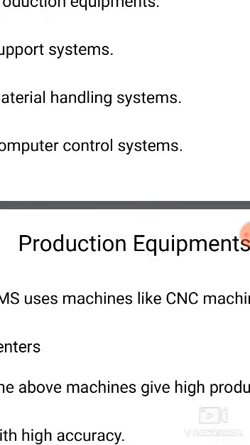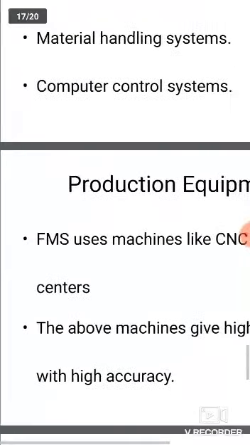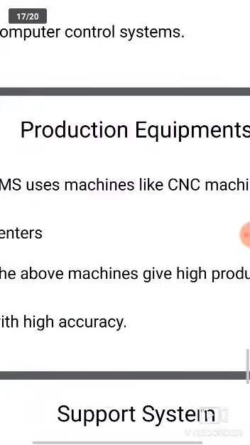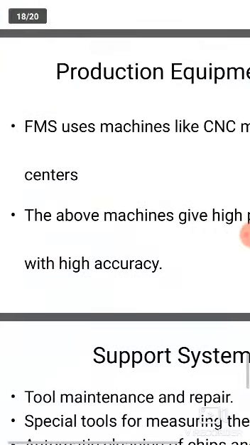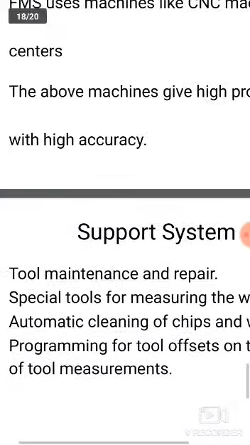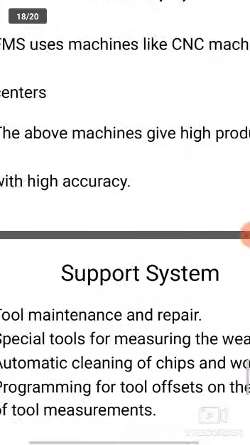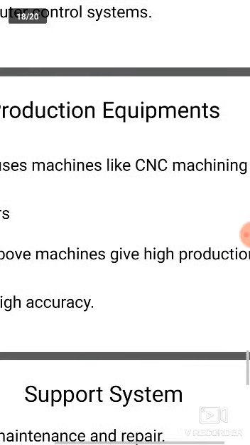So what is it telling? FMS uses machines like CNC machining centers. The above machining gives high productivity with high accuracy. That is the production equipment.